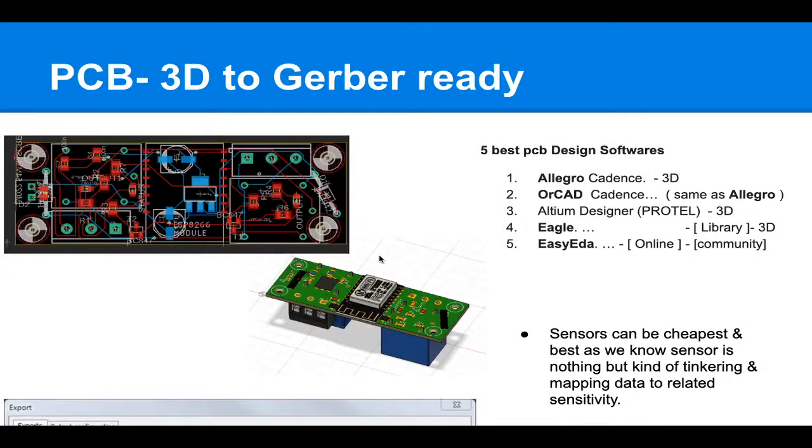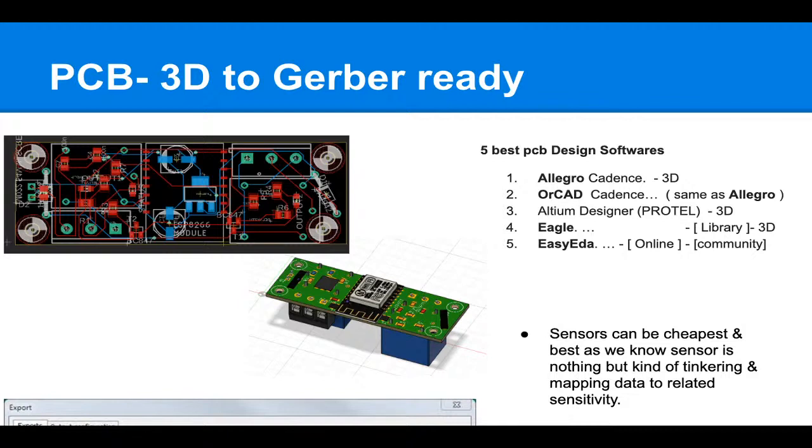Okay, so after making a PCB, there is one more thing necessary: making a 3D PCB, because these times are a competitive era. Once you complete your PCB prototype, you also need to make a 3D design for it. Software like Cadence, Eagle, and Altium, these three will provide you the 3D design.